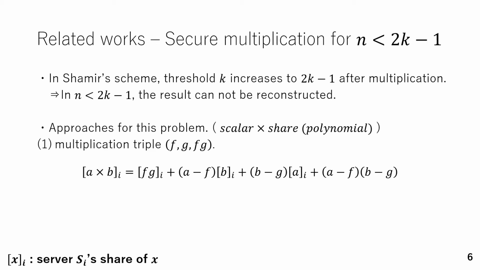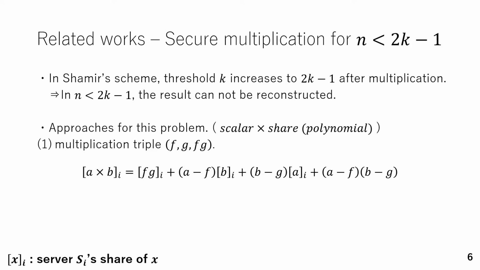Now we introduce two approaches that both use the scalar times share approach. At first, multiplication triple. A multiplication triple is a set of three values, f, g, and f times g. As in this equation, the multiplication result a times b can be calculated by only linear operation.